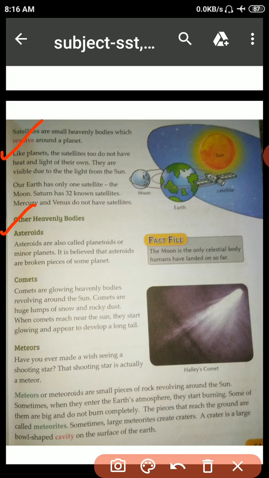In this chapter, we study about the Sun, Moon, Earth, solar system and this time other heavenly bodies. So first is asteroids. Asteroids are also called planetoids or minor planets. It is believed that the asteroids are broken pieces of some planets. So students,